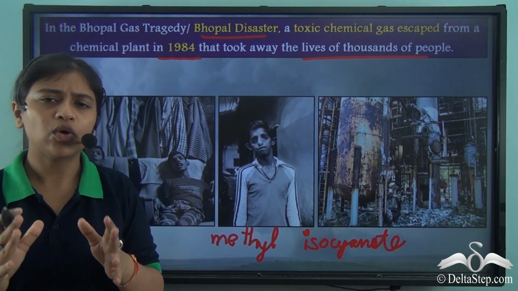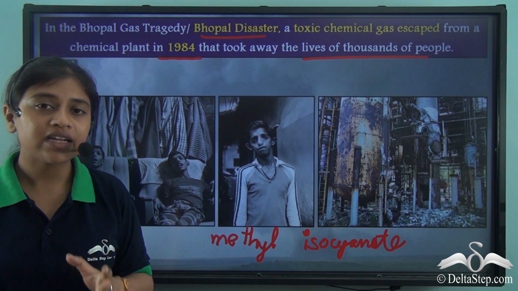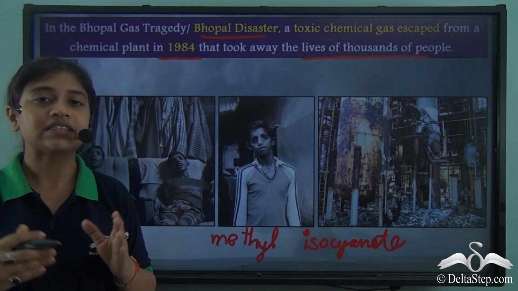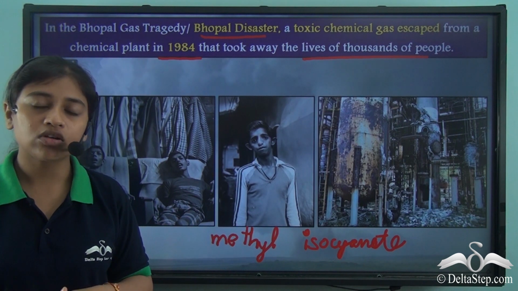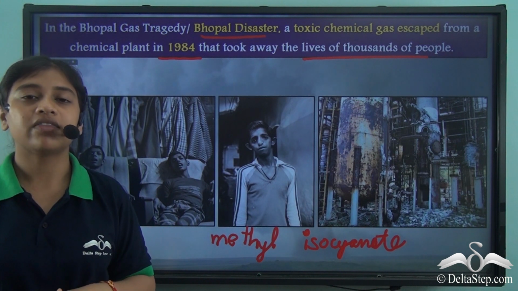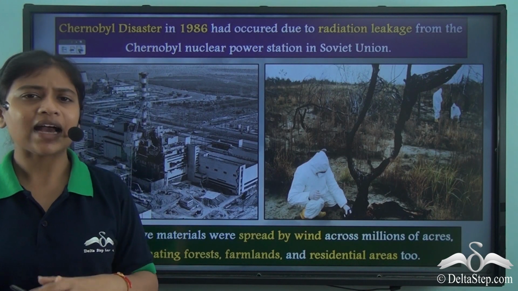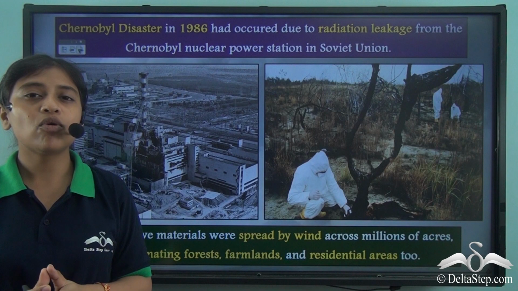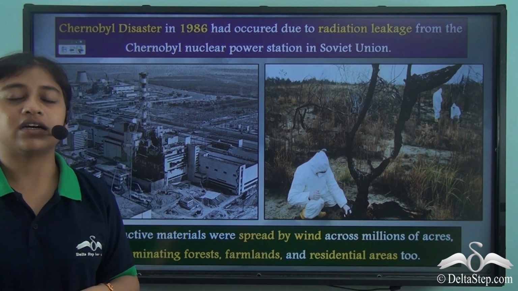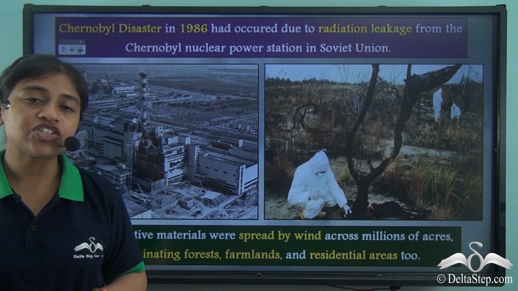Now, people who managed to escape from the scene of disaster did suffer from other respiratory issues and also suffered from blindness and eye irritation. So for several consequent years, livestock were born deformed, and there were many other cancer-related diseases that were suffered by humans. While the Bhopal gas tragedy was regarded as one of the deadliest industrial accidents of that time, the Chernobyl disaster is of a similar kind, and it is regarded as the deadliest of its kind in the history of humanity.